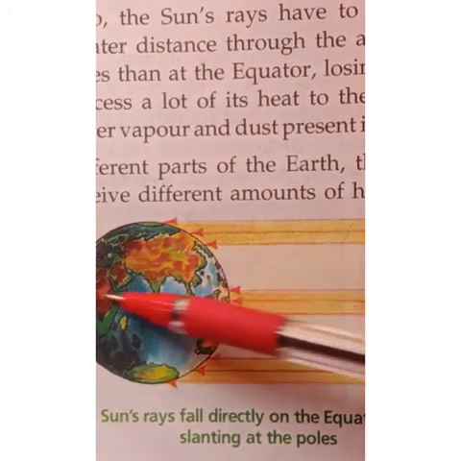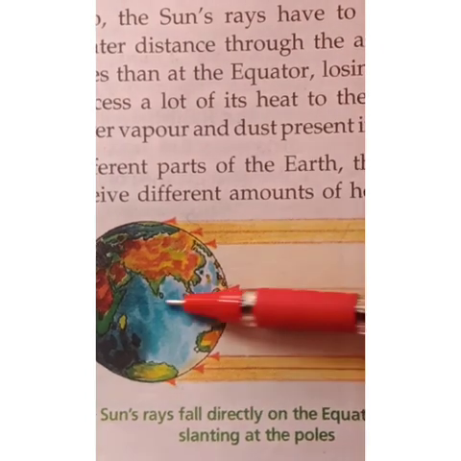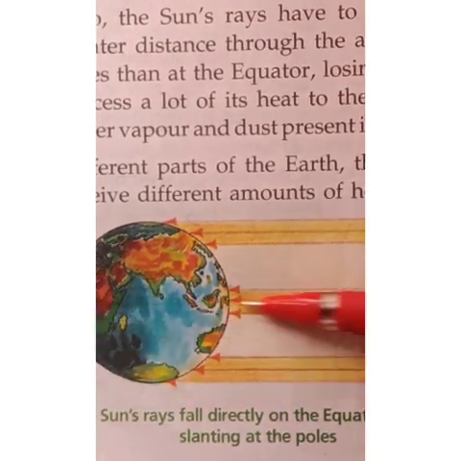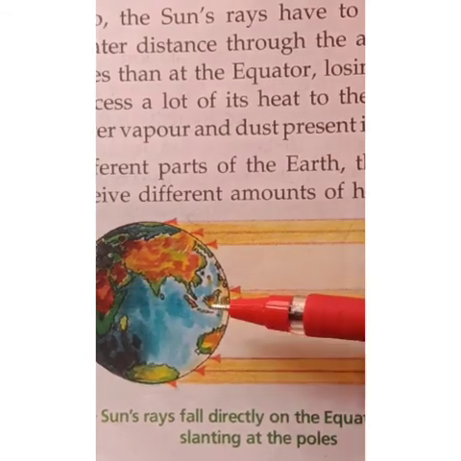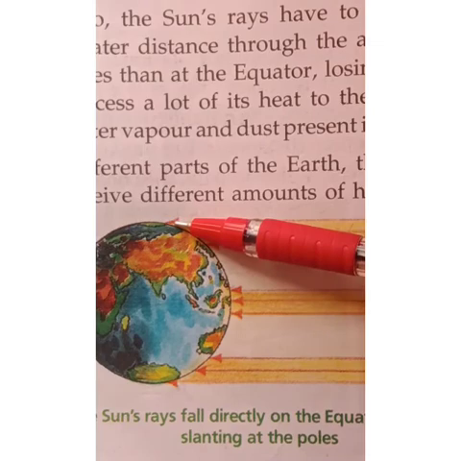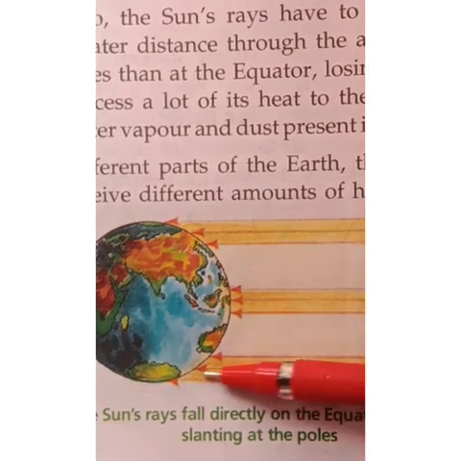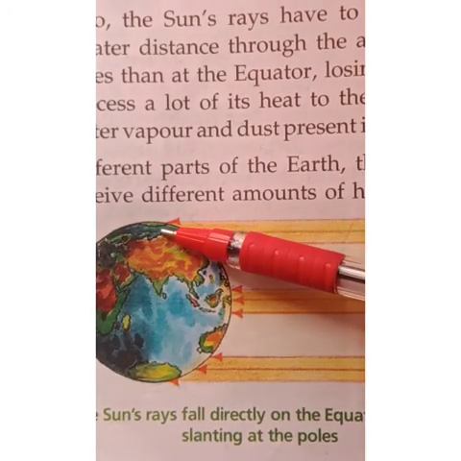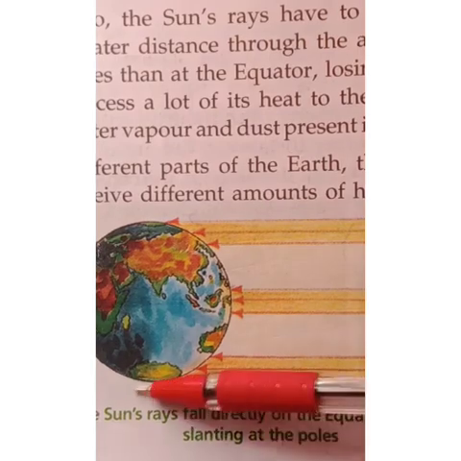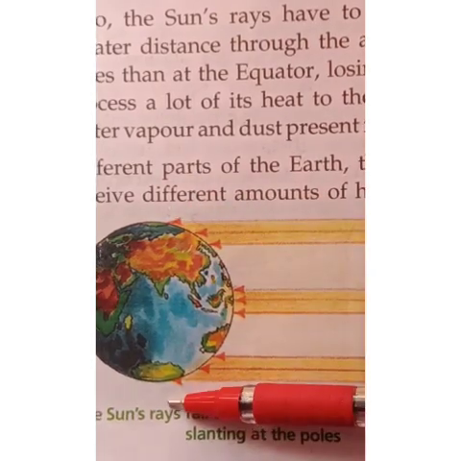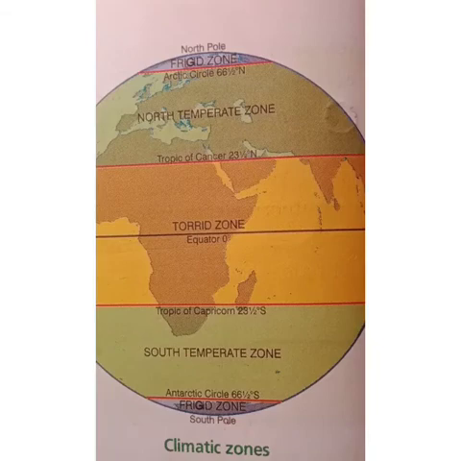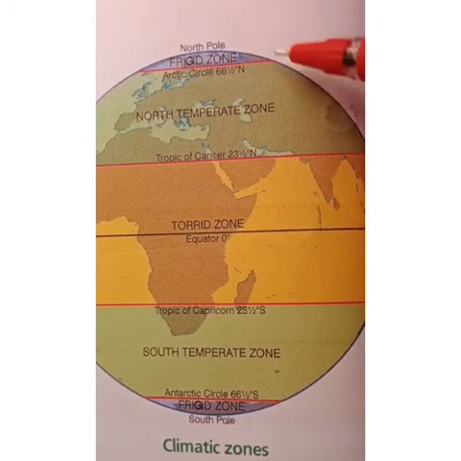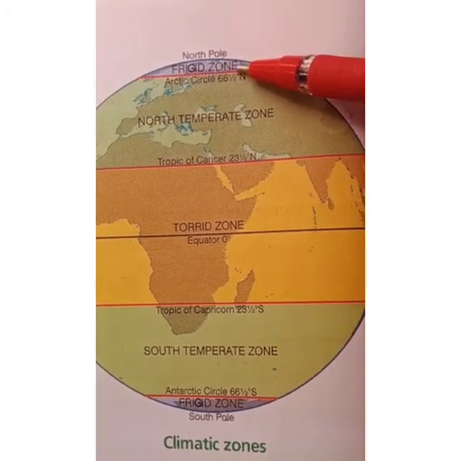But at the equator, the sunlight falls directly and these places get more sunlight, so it is called the torrid zone, the heat zone. In the frigid zone, the sunlight received is very little, so it is called the frigid zone. They are very cold and large parts are covered with snow throughout the year, because the sunlight received by this frigid zone is very little.